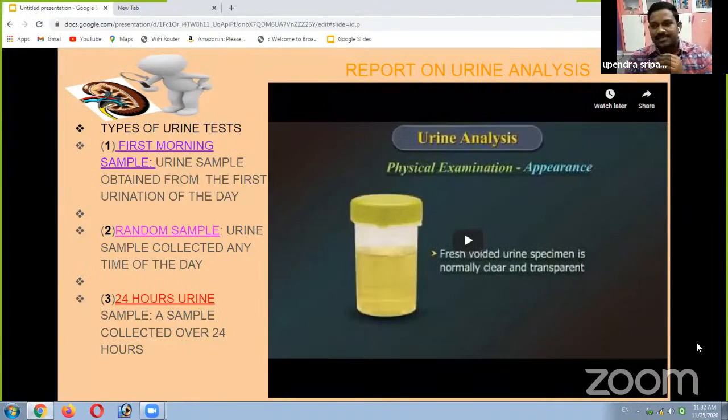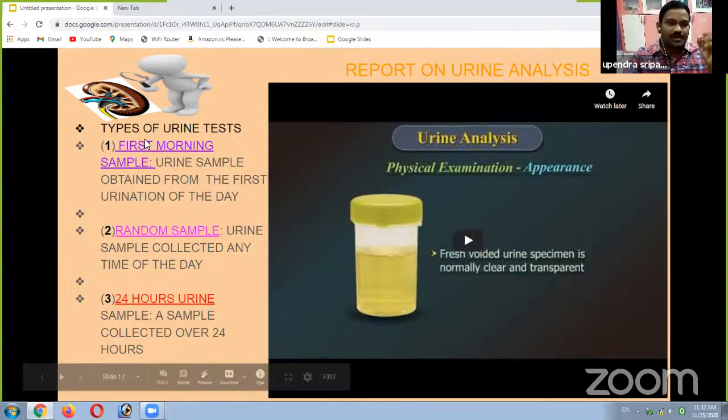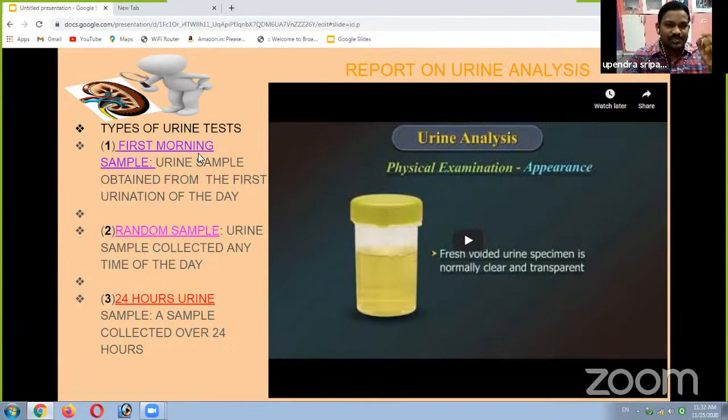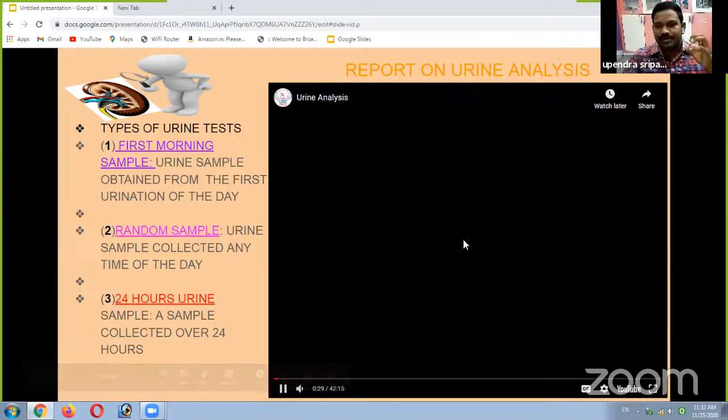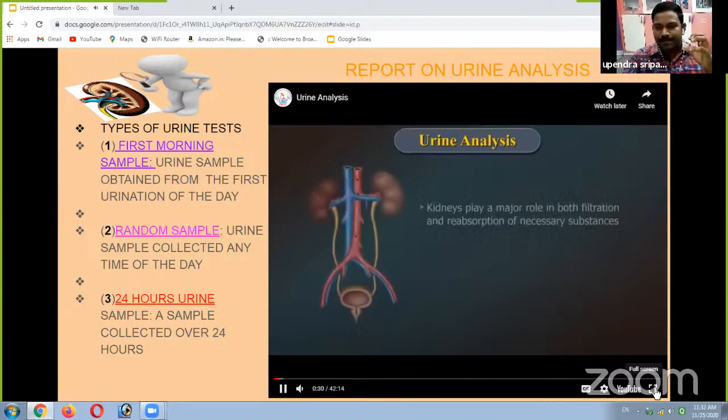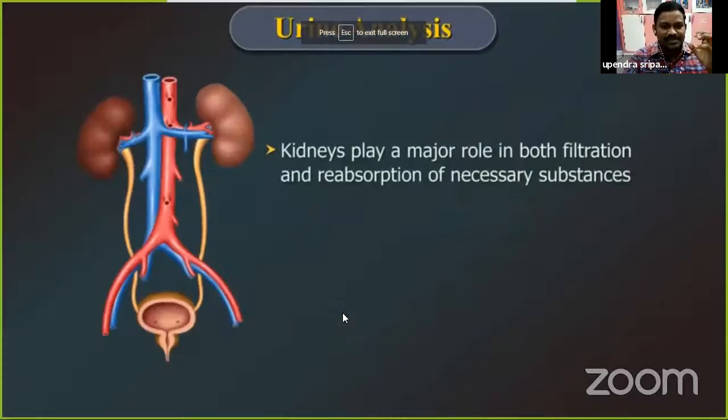So after blood test, our doctor commonly suggests also urine test. Here urine test, some types of urine tests our doctor suggests. First morning sample, random sample, and 24 hours urine. These are the common tests to diagnose urine. So observe the video. And what is first morning sample?